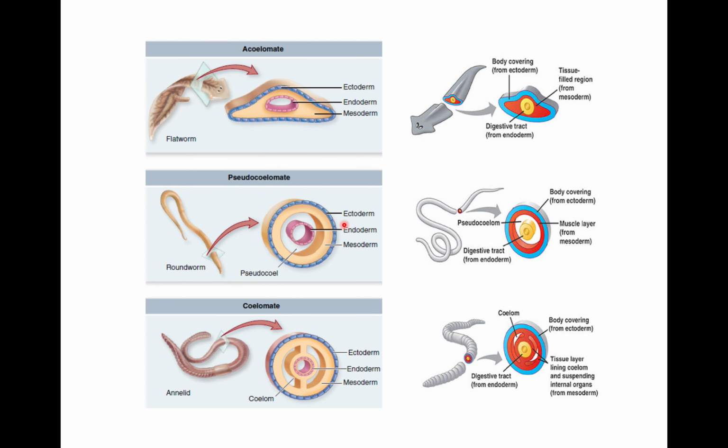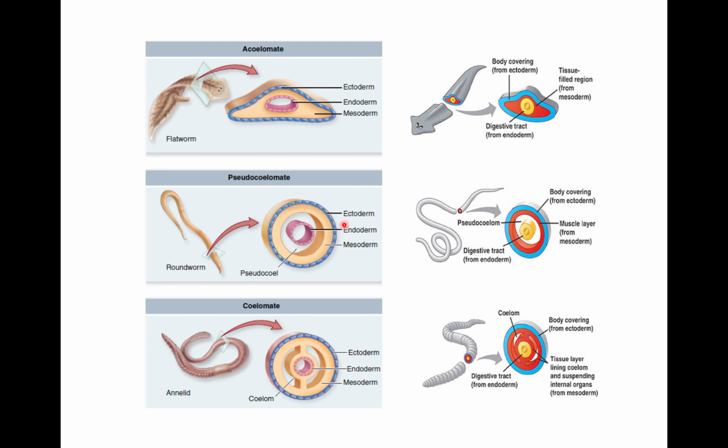Now, what is the difference between coelom and pseudocoelom? Coelom is a fluid-filled true body cavity, and it is present between the body wall and the digestive tract. Pseudocoel is a fluid-filled cavity present between the mesoderm and the endoderm.